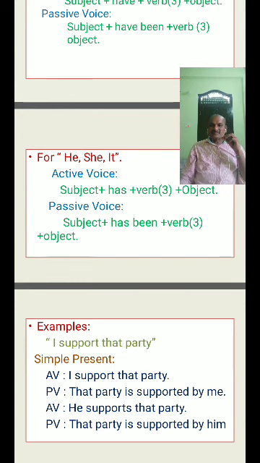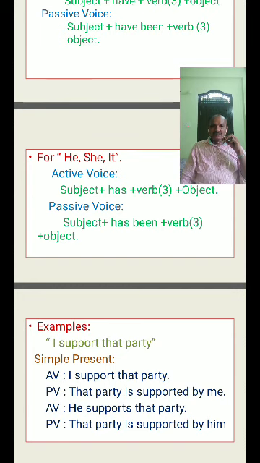Come to passive voice. I have supported that party. That party is the object in the active voice. It will be changed; it becomes the subject in the passive voice.